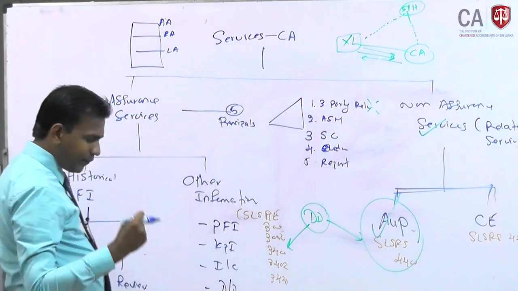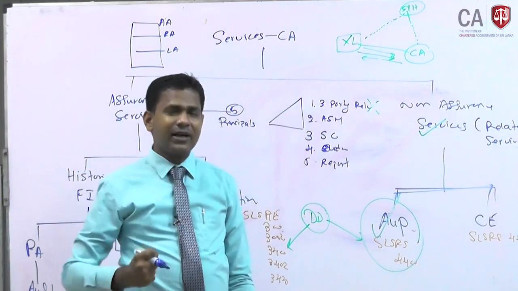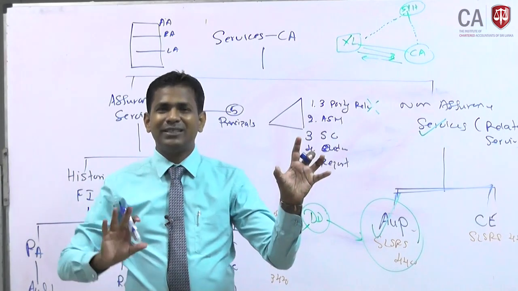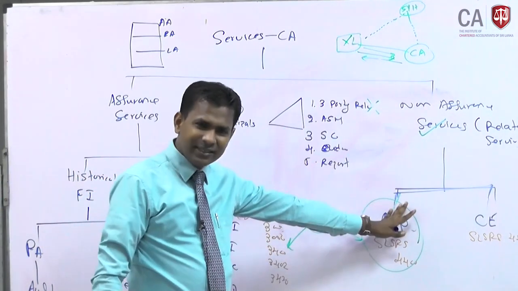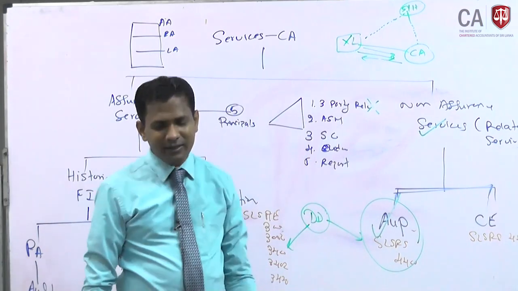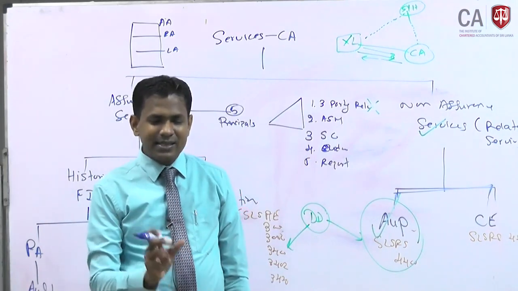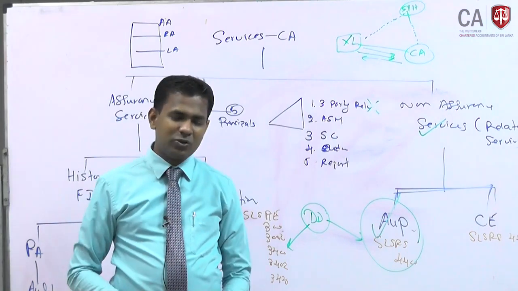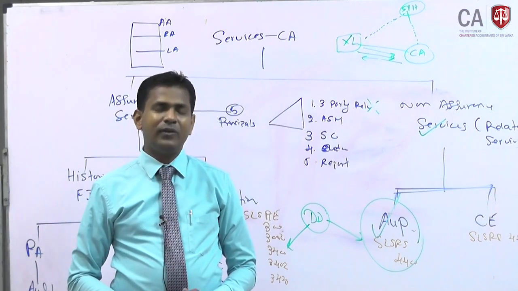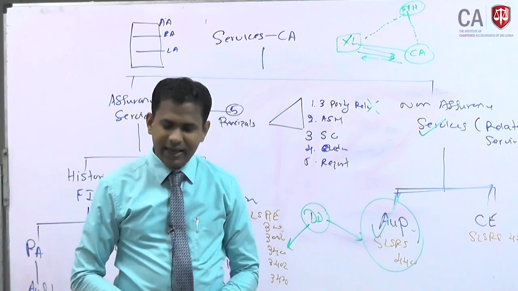Basically, there are two types of assurance that a chartered accountant gives: reasonable assurance and limited assurance. So, in agreed upon, no assurance is provided.